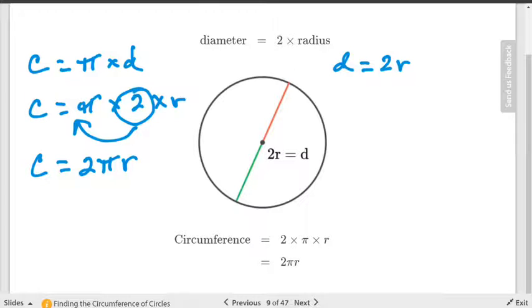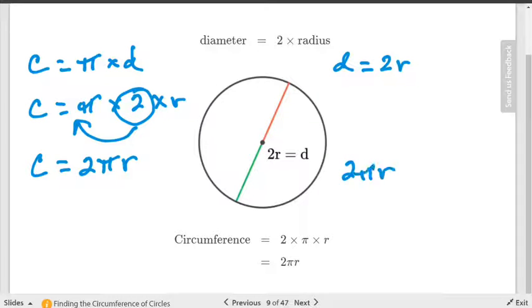Yes, what's your question? Why don't you just put D instead? Because sometimes you know the radius and not the diameter, and you're going to use them both ways. Yes, you could. Just like you're saying, Maddie, those are totally, absolutely the same thing.